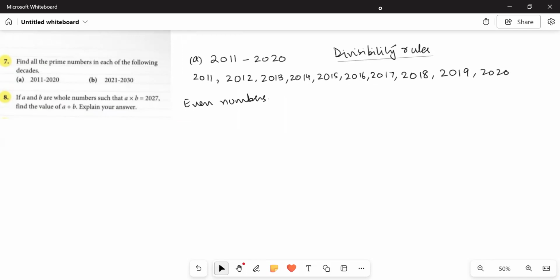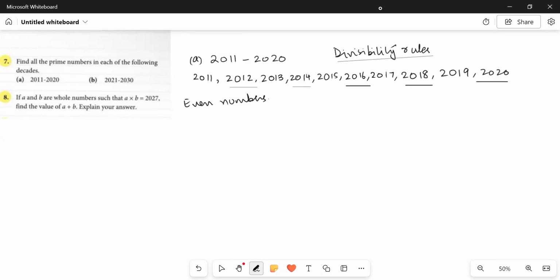We have learned in the earlier videos that the numbers that are even are always divisible by 2. Since they are divisible by 2, they have more than 2 factors, and all the numbers with more than 2 factors are called composite numbers. Okay, so let's write down all the prime numbers out of these 10 numbers. These must be composite numbers.